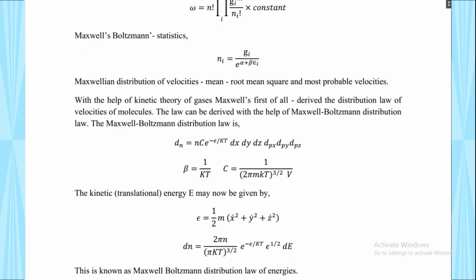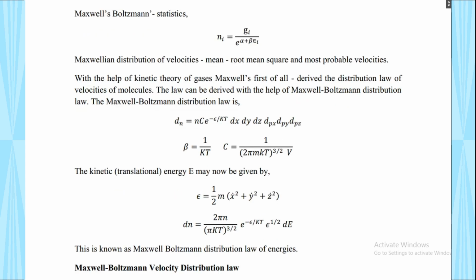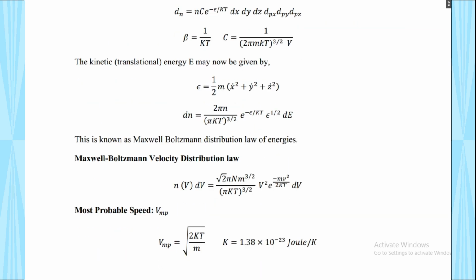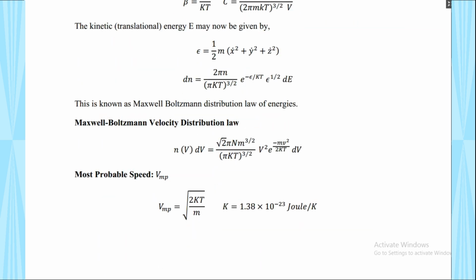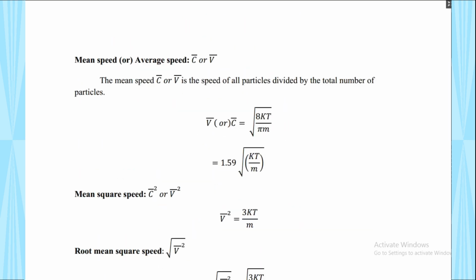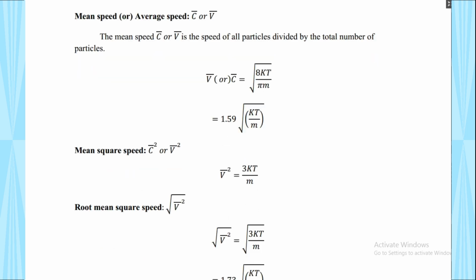Using this, we consider the Maxwell distribution of velocity: the mean, the root mean square and the most probable velocity. The Maxwell-Boltzmann velocity distribution law, then the most probable speed, the mean or average speed, and the mean square speed or root mean square speed are the most important. In previous question papers, they were asked more than 3 or 4 times.